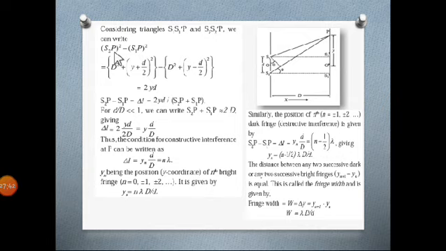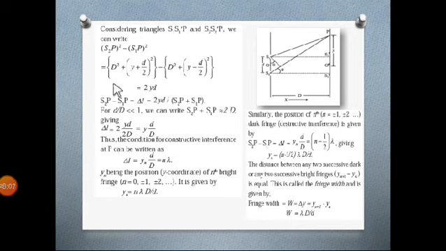So by subtracting both of them, S2P square and S1P square, let us see. S2P square is nothing but S2 S2 dash square, which is d square, plus S2 dash P square. What is S2 dash P? It is nothing but Y plus d by 2.